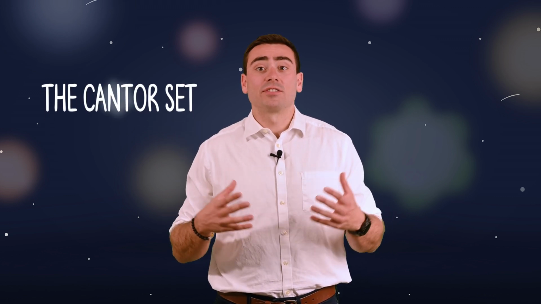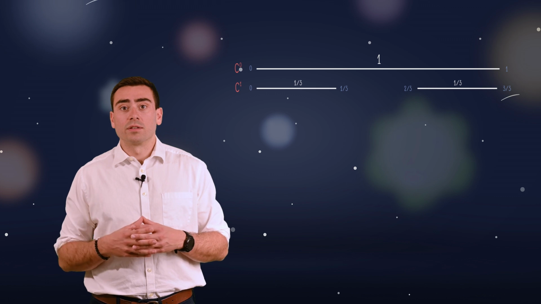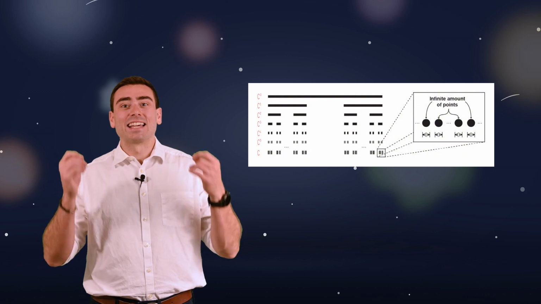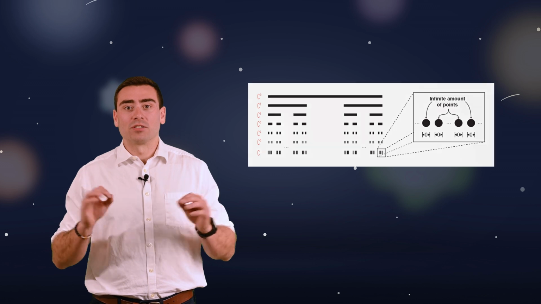That said, the most explicit topological singularity we have is the Cantor Set. Start with the interval 0 to 1, then remove the open middle thirds, leaving the line segments 0 to 1/3 and 2/3 to 1. Keep removing the open middle thirds indefinitely, and what remains is the Cantor Set, an uncountable amount of points with zero total measure. It looks fragmented and empty, yet it contains infinitely many points. It has zero measure because 0 plus 0 is 0, and even if I have infinitely many zeros, it's still going to be 0, which covers the zero measure part of the topological singularity.